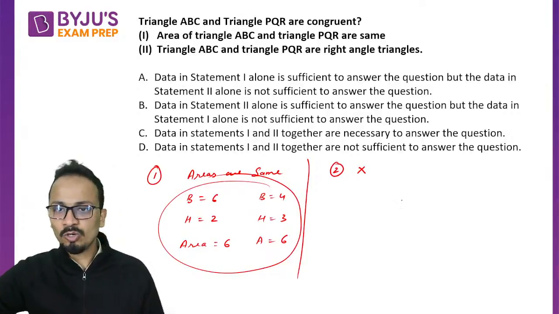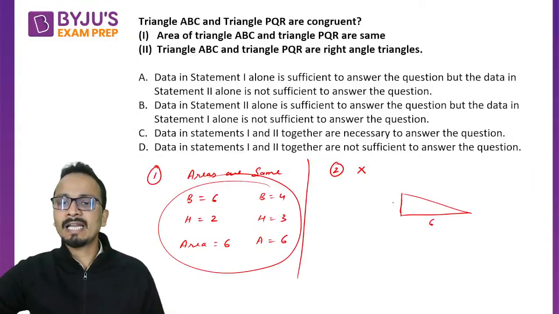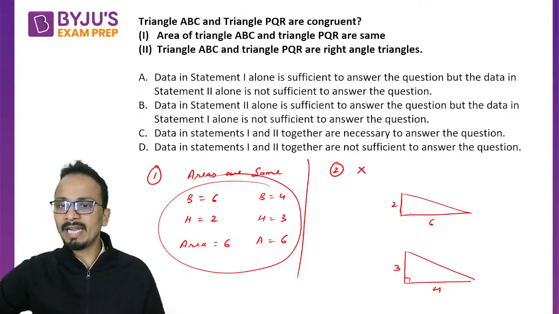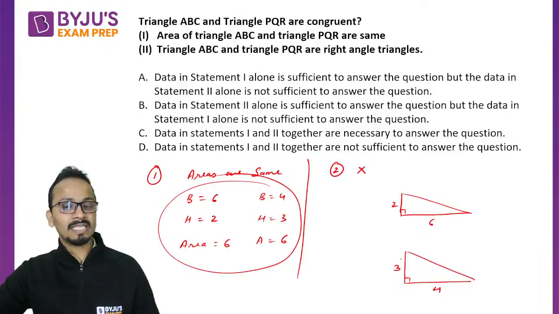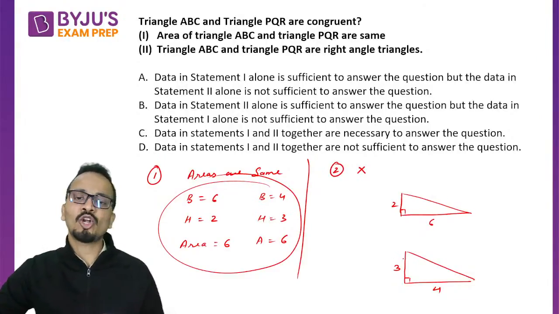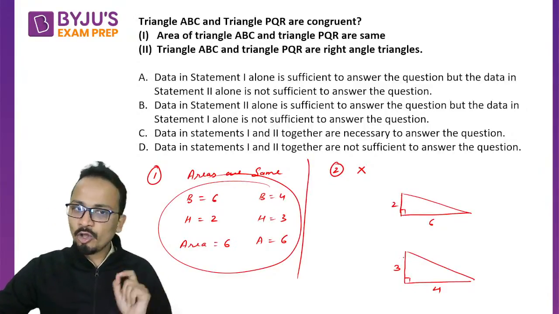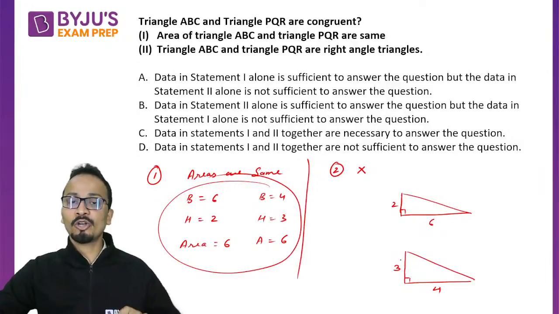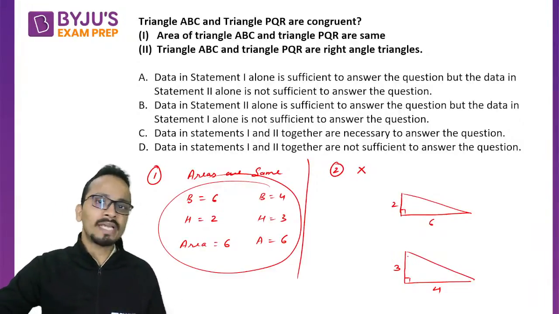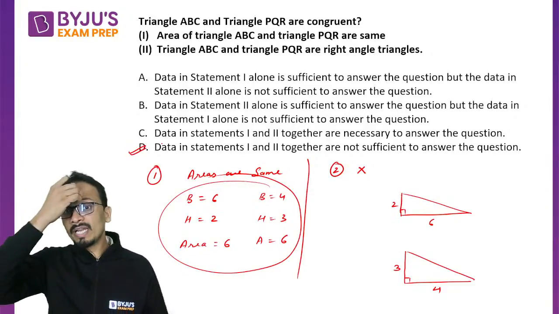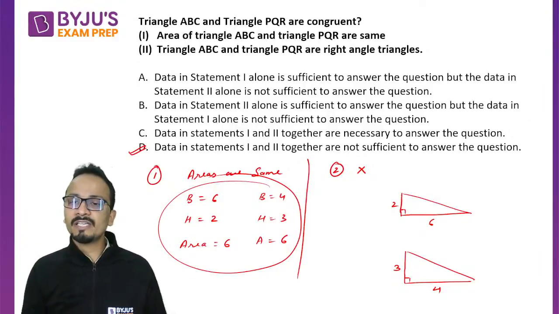Let's say the base is 6 and height is 2, or the base is 4 and the height is 3. These are two right angle triangles, but they have equal areas and they are not congruent. So even if I combine these two statements, you will not be able to tell if these two triangles are congruent or not. So the answer here will be: data in statements 1 and 2 together are not sufficient to answer the question.